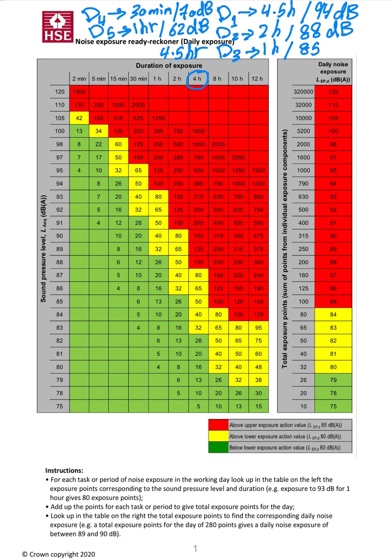So you will use 4 and you will use half, which is 30 minutes, and make a cross section with the noise value, which is 94. As you can see, the cross section will be here like this, and the cross section of the other value will be here like this. So for 94, you have two values.